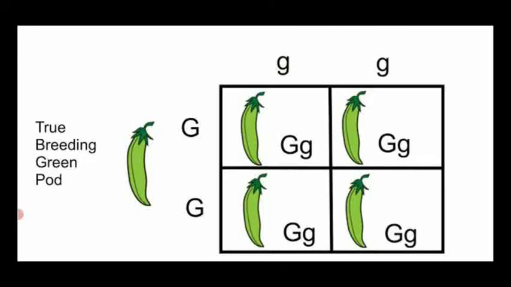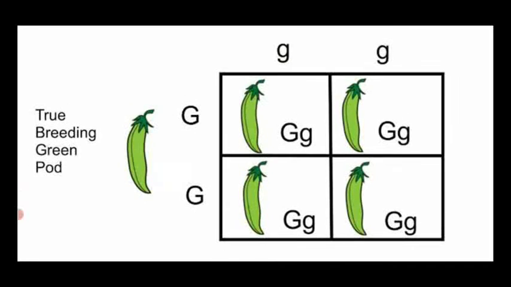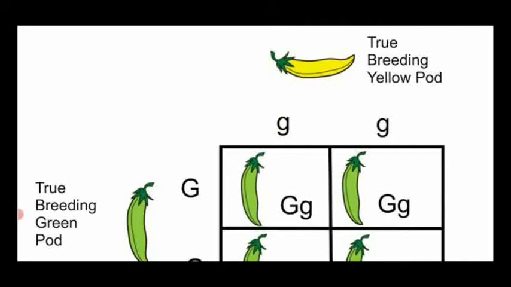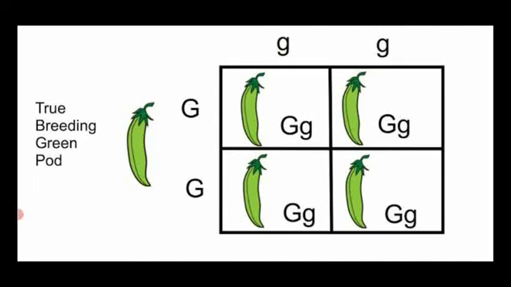So all four gametes have both the alleles, dominant as well as recessive, but only the dominant character is expressed in the F1 generation. So this is said to be the law of dominance, which is explained in this cross, called a monohybrid cross.